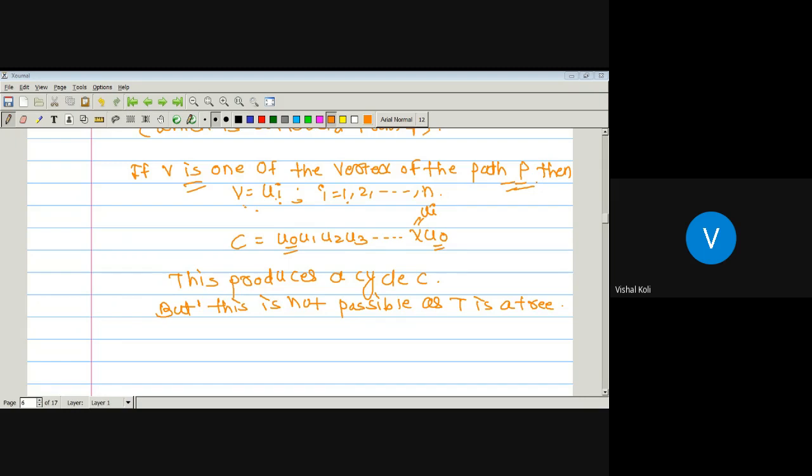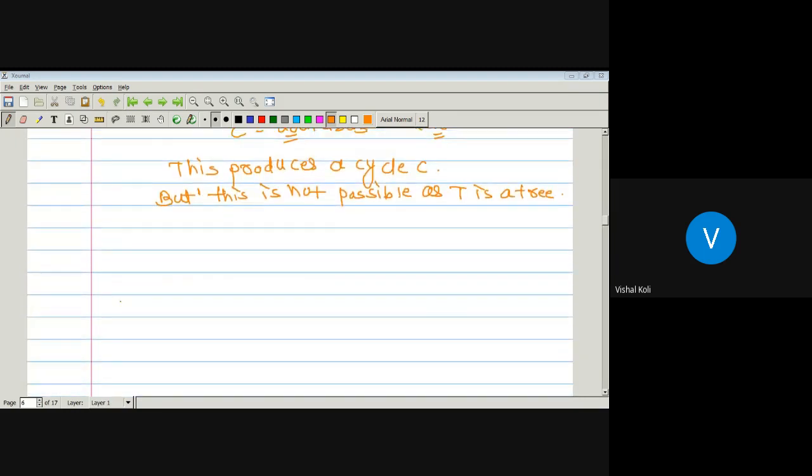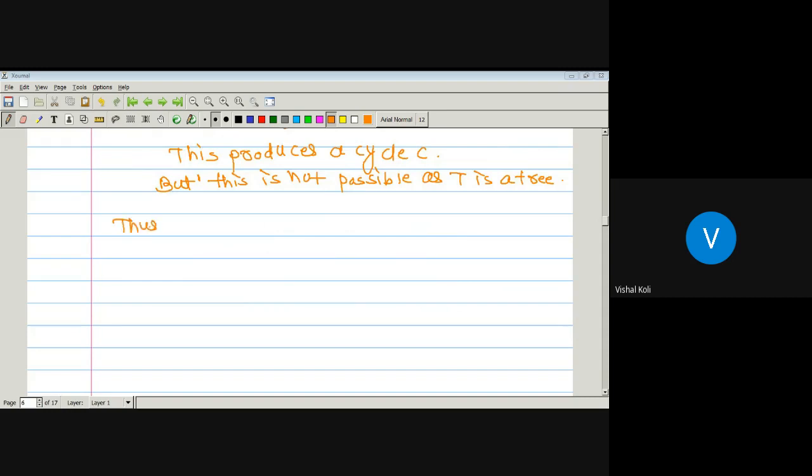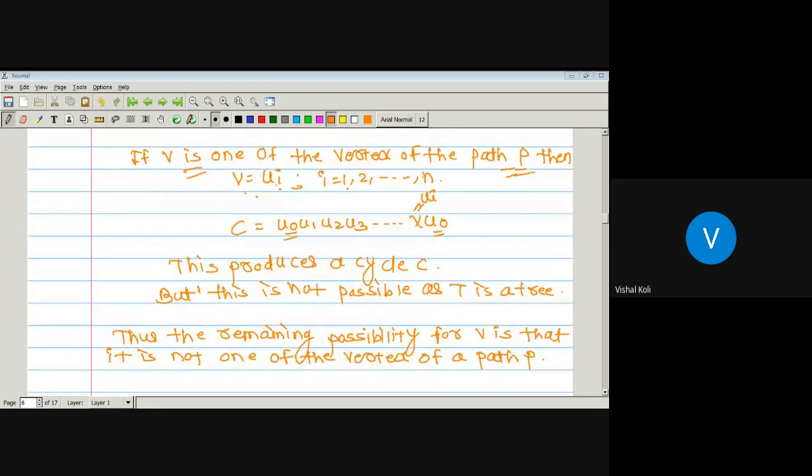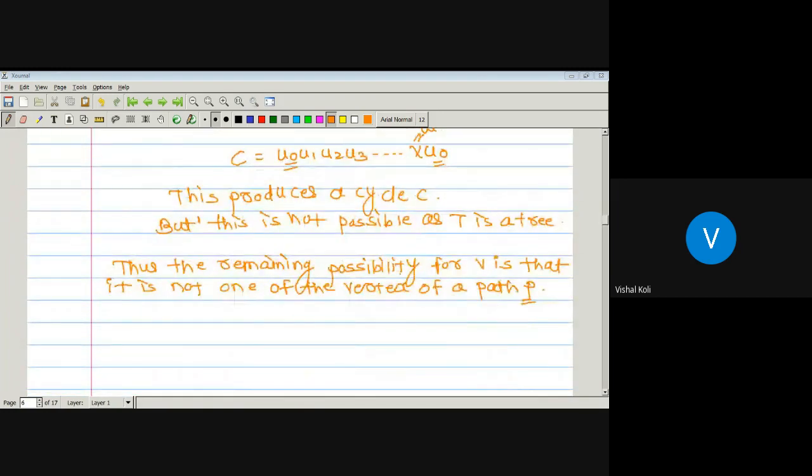Then the second possibility is that v is not a member of our path P. Thus, the remaining possibility for vertex v is that it is not one of the vertices of a path P, but this v is adjacent with u0.